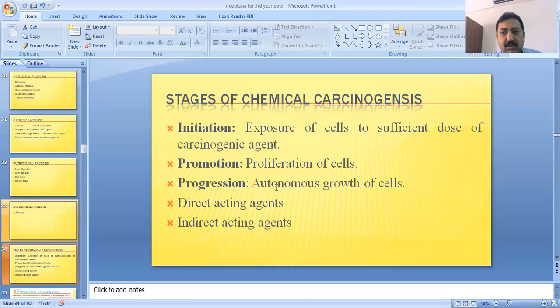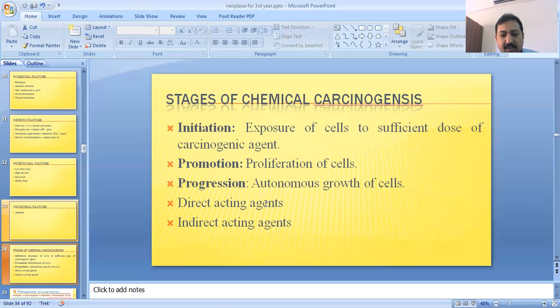And after removal of that organ, by microscopic examination you will see the picture of the cells, whether these cells are benign cells or malignant cells. On the basis of the cell morphology, you can say that the process is benign or malignant.